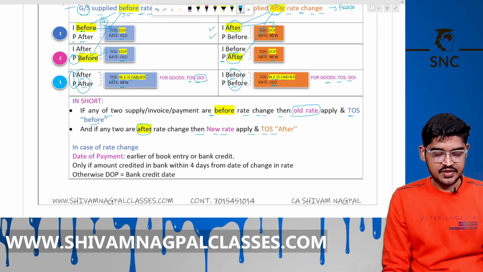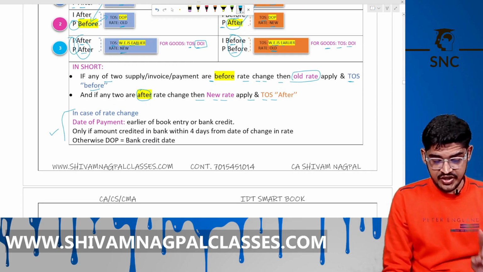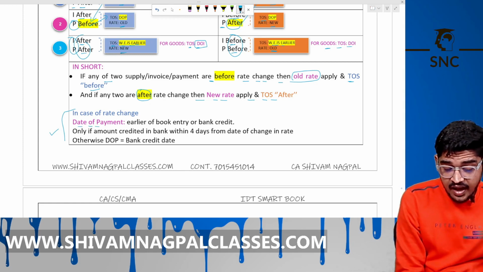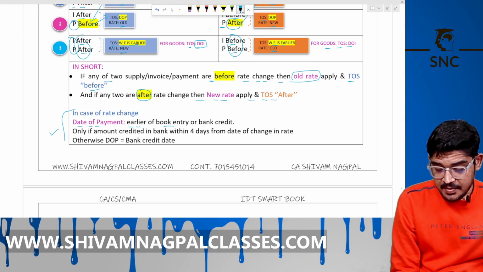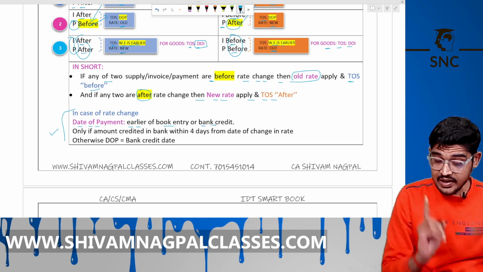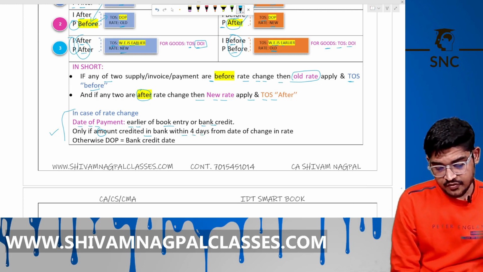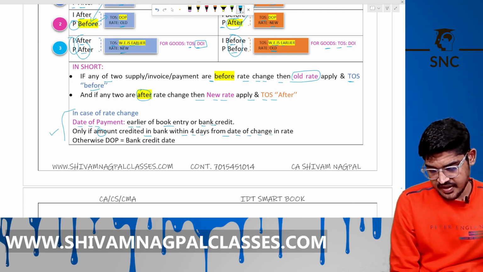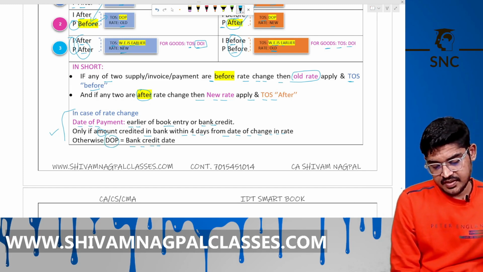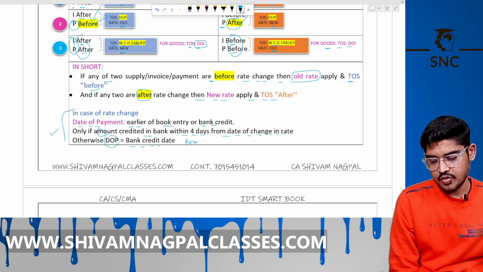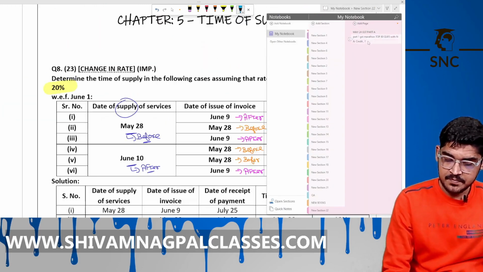This is clear. One more point is that in case of rate change, the date of payment will be the earlier of the book entry by the recipient or the bank credit, but only if the amount is credited in the bank within 4 days from the date of change in rate. Otherwise the date of payment will be the date of bank credit. Remember this is important. Now do the question on it.